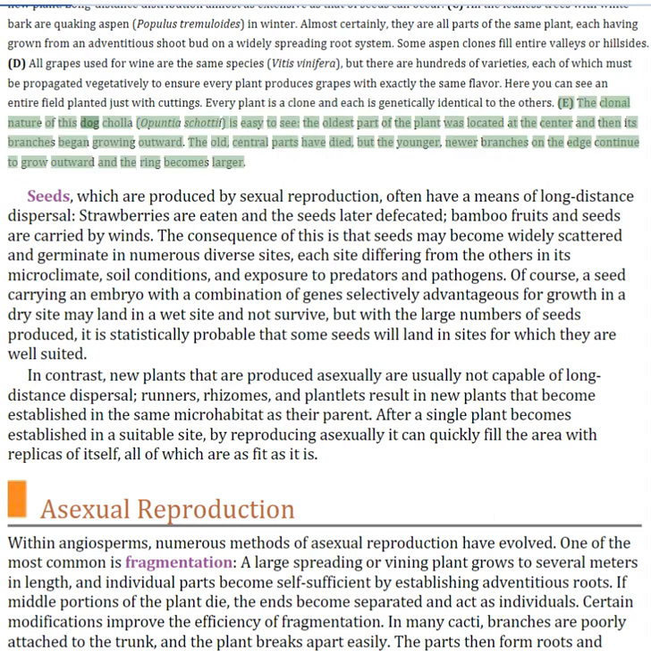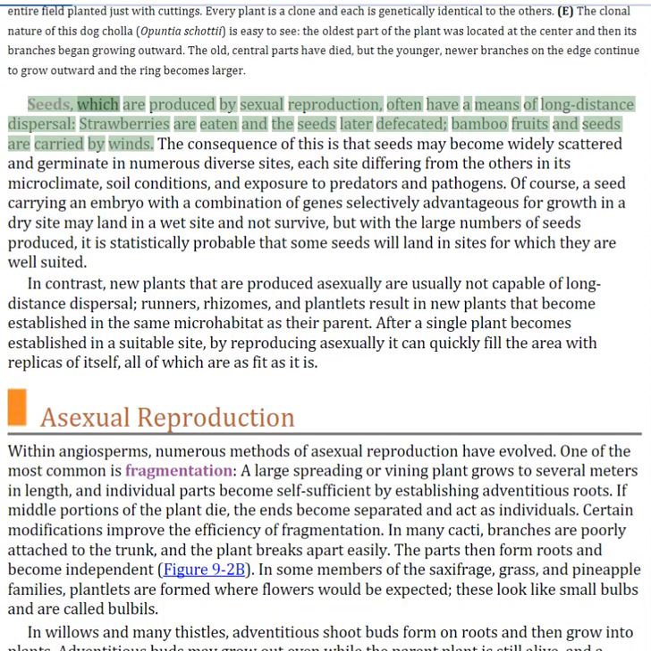The clonal nature of this dog cholla is easy to see. The oldest part of the plant was located at the center and then its branches began growing outward. The old, central parts have died, but the younger, newer branches on the edge continue to grow outward and the ring becomes larger.